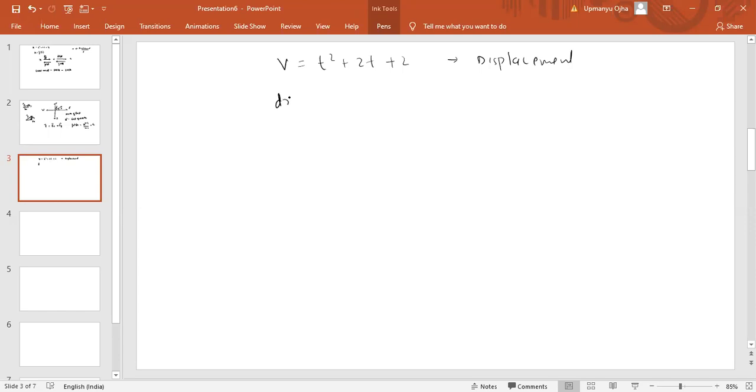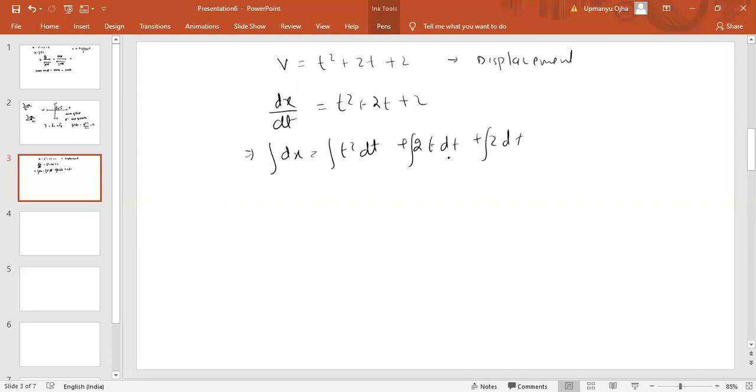So can I write this as dx by dt equal to t square plus 2t plus 2. Take dt on that side. We are getting dx equal to t square dt plus 2t dt plus 2 dt. Now if you integrate this, I will get the displacement of the particle. So that is the usefulness of the integration.